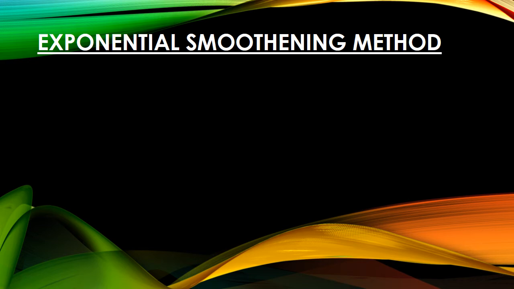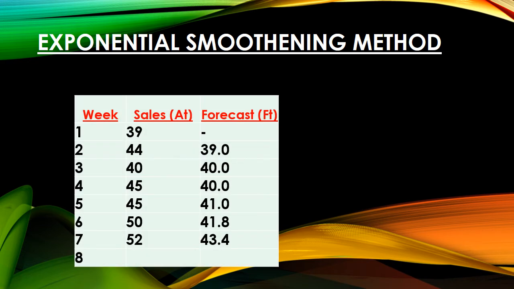Now let's do a forecast by the exponential smoothing method. We have an example over here where sales and forecast of 7 weeks is given. Alpha is given as 0.2. We need to find out the forecast for the 8th week.